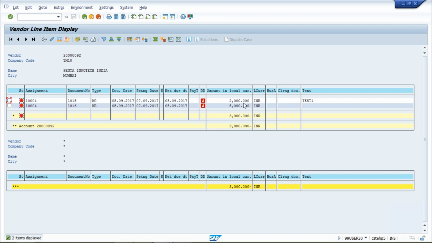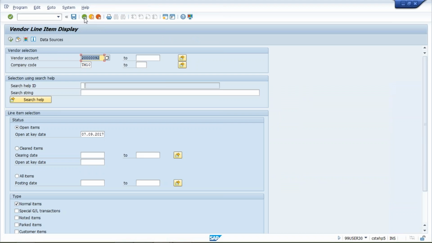We have cleared our liability. So those 2 line items have disappeared from this list. This is the open item list. Now click on the back button. So why was open item showing? Because here in status I have selected open item itself.